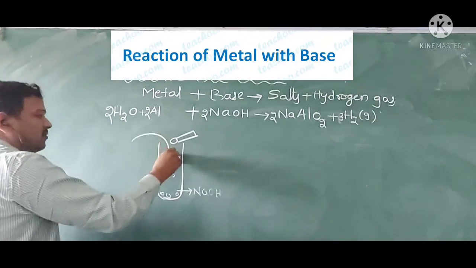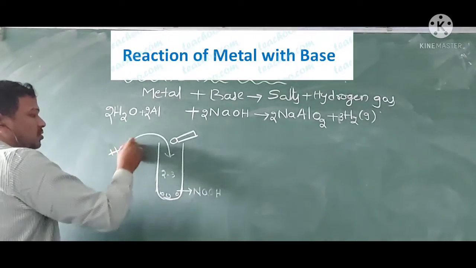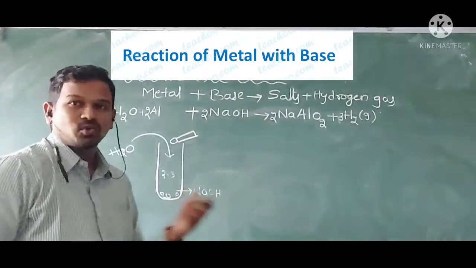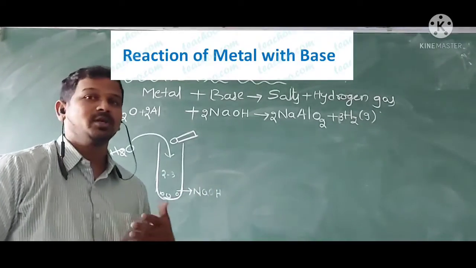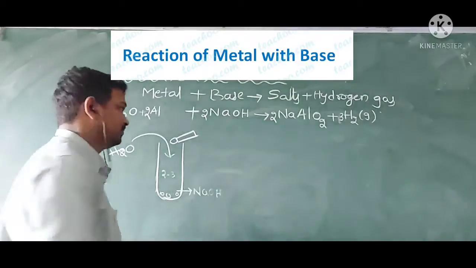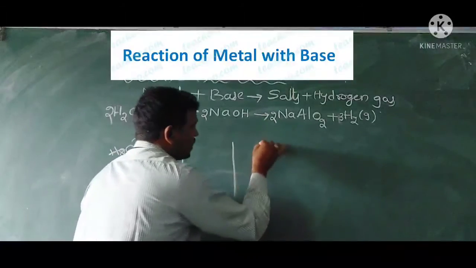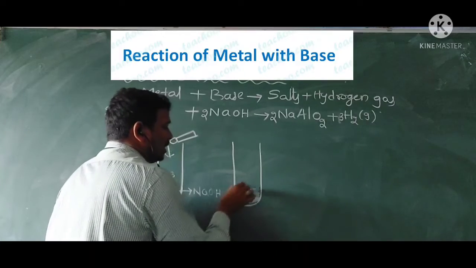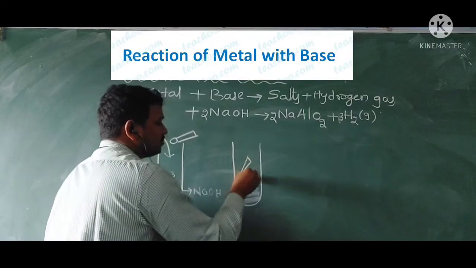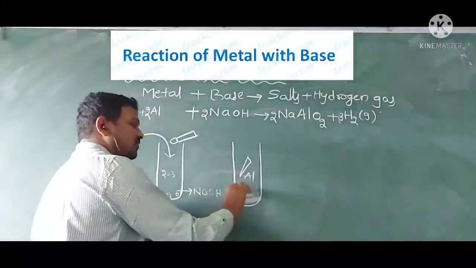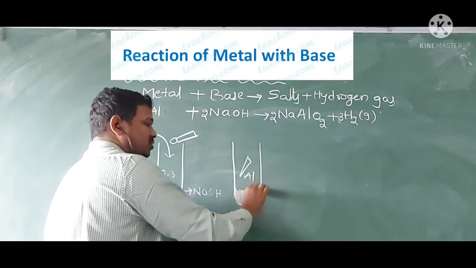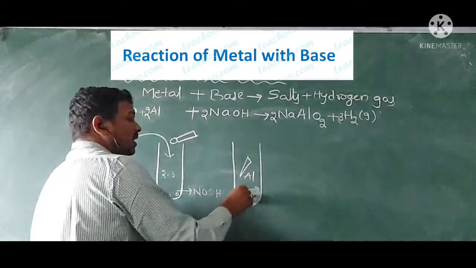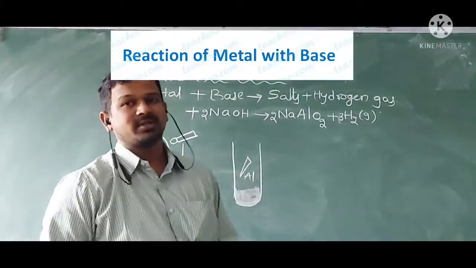I am adding some water and shaking the test tube so that it produces a sodium hydroxide solution. A fresh solution is formed. Into the sodium hydroxide solution I add aluminum foil. When the aluminum foil mixes with the sodium hydroxide solution, it starts producing gas bubbles.